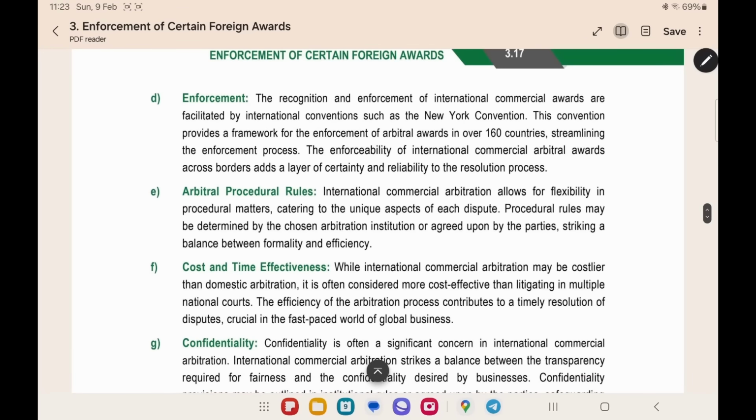Enforcement. Now it is an international award, so the recognition and enforcement will be as per the international conventions like the New York Convention. Now the New York Convention will apply over 160 countries. In these 160 countries, if you make an award in any of these countries, it will be applied as per the New York Convention. So there will be a streamlined enforcement procedure. In all the 160 countries, if you get an award, the enforcement procedure will be the same.